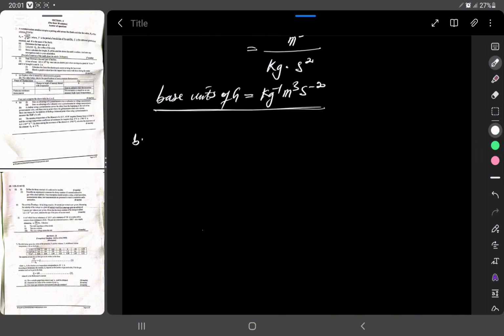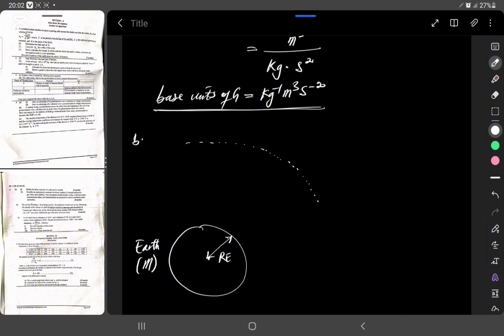This is our Earth of mass M, capital M. The center of the Earth is somewhere here. Distance from the center to the surface is, of course, the radius of the Earth. And then we have an orbital path, and on this orbital path we have our satellite. Okay, this is our satellite.